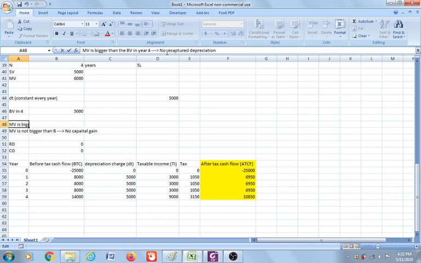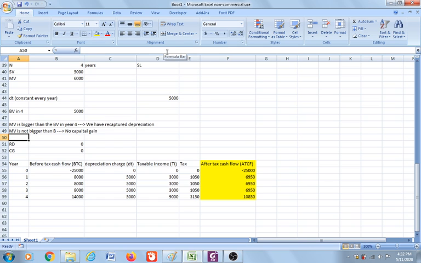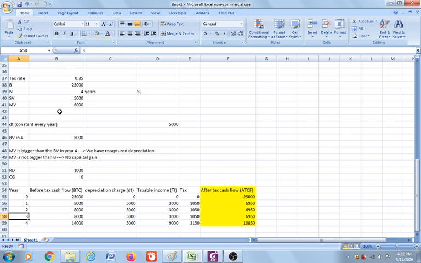So what's the conclusion? We have recapture depreciation. And how much is the recapture depreciation? It is 6,000, the market value, minus the book value at the end of the depreciation life, which is 5,000. So we have 1,000 recapture depreciation. What about the capital gain? Still there is no capital gain because the market value, which is 6,000, is not bigger than the basis. The basis is 25,000.